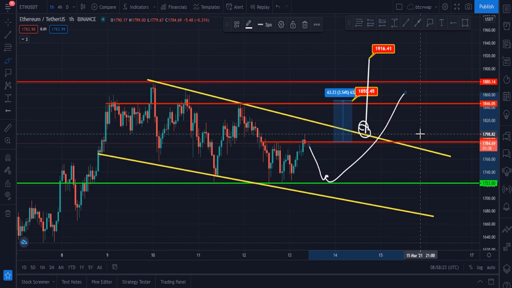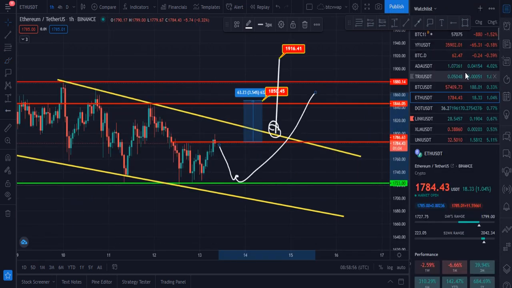Currently 1720 is the major support for Ethereum right now, and here you can see this is the downtrend line. It is also support for Ethereum, 1720 and 1700. These are very good support zones, and if Ethereum goes down to hit these zones, then it should go up, and after that it should hit these targets. These are the targets right now for Ethereum.